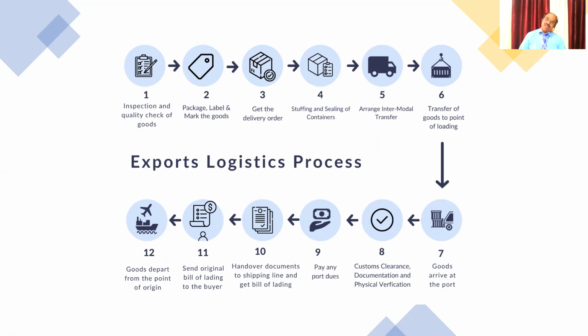In the case of the first example, there is no merchandiser. There are no technical persons. But in the case of garments or any product equivalent to garments, there is a person called a merchandiser. So once the merchandiser is satisfied, then the export process will come: inspection, packing, delivery, stuffing and sealing in the container. These are all done by the freight forwarder.